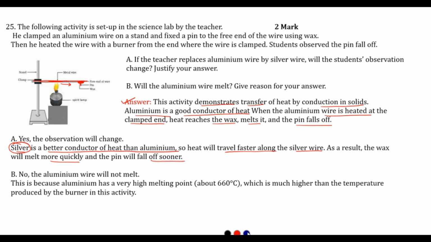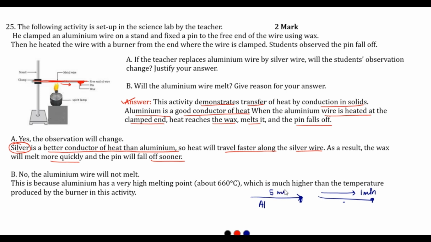Imagine this is the aluminium wire with a pin and wax, and this is the silver wire with a pin and wax. If you compare the conduction, in silver it is faster. So if silver takes 1 minute for the pin to fall, then aluminium takes something like 5 minutes.